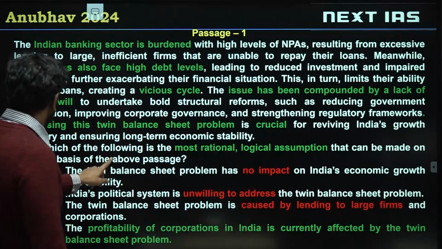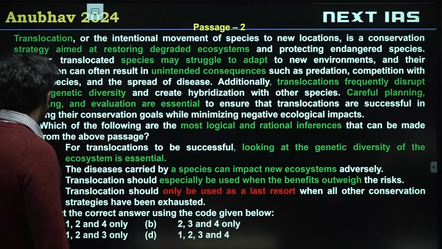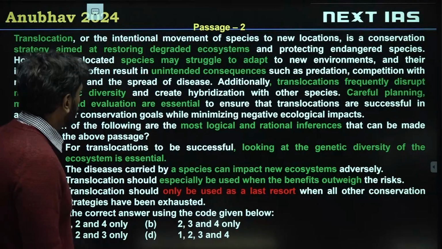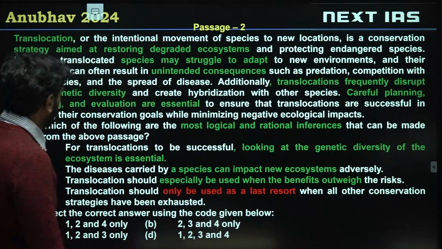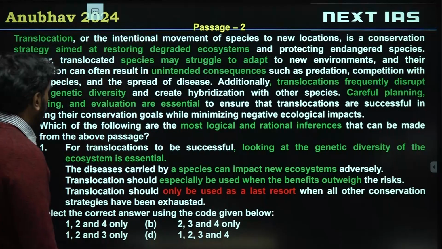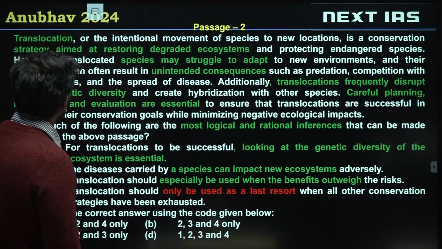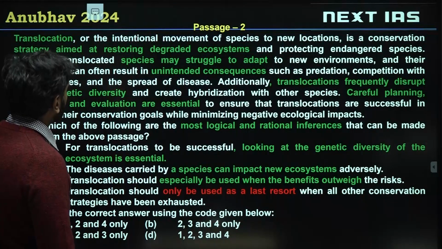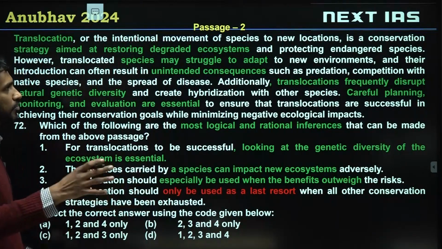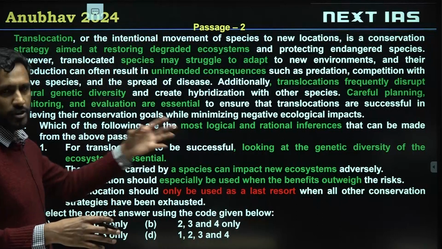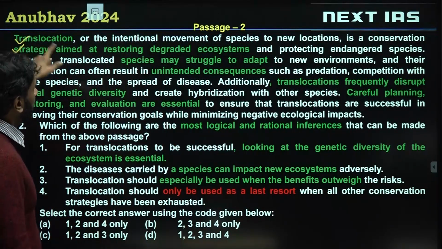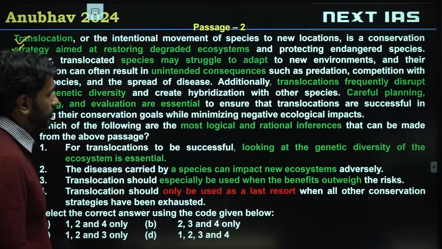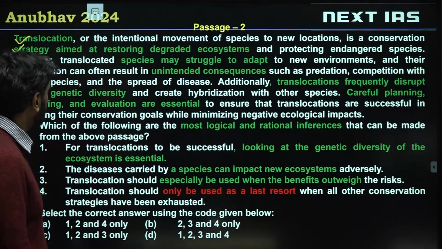Alright. Let's look at question 72. Which of the following are the most logical and rational inferences that can be made from the above passage? So let's take a look at the passage first. Translocation is defined for us: the intentional moving of species to new places. They brought the cheetahs, so translocation. Translocation is a strategy aimed at restoring degraded ecosystems or protecting endangered species.